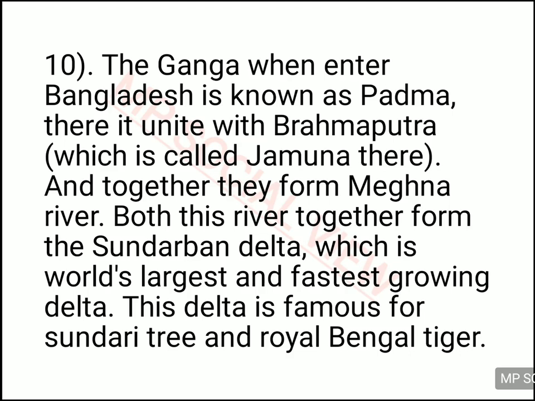When it is about to meet the sea, it opens its mouth and deposits all the deposits brought by it in that place in a triangular shape, and then the deltas are formed. So the delta formed by the Meghna river, which covers some part of India and some part of Bangladesh, is the largest and fastest growing delta of the world, and this is called Sundarban Delta.